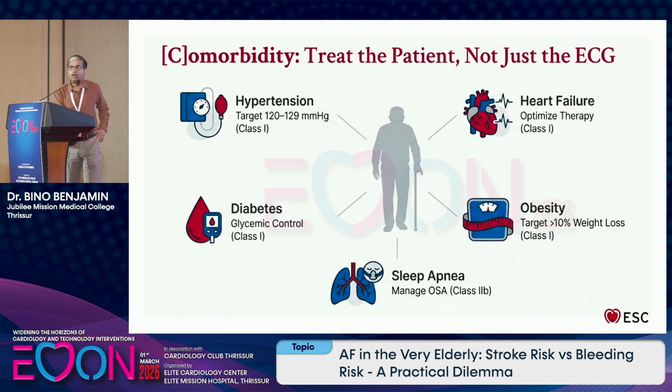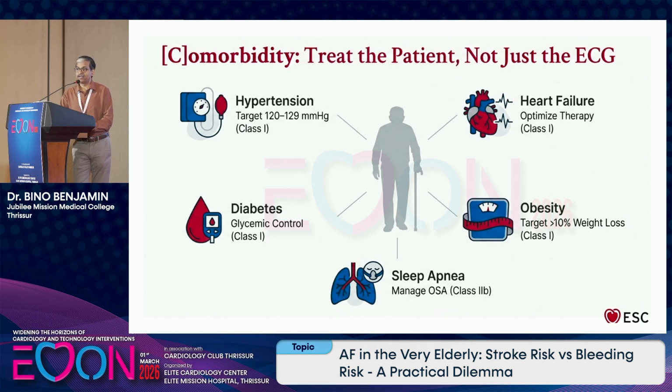If you look at the comorbidities, it's very important. These patients have a lot of comorbidities. Hypertension is one of the most common, and that could be the reason in many of the patients. You try to manage that. Target a BP close to 120 to 129. In the very elderly, you may target less than 140.